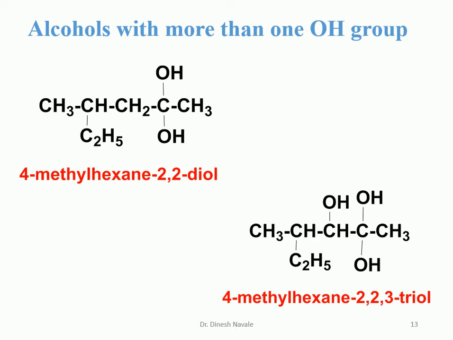We have to give the position of the OH. And there is a methyl substituent at carbon number 4. So it is 4-methylhexane-2,2,3-triol. For giving the nomenclature for the diol and triol, the alkane nomenclature will be utilized as it is, that is alkane, and then the word diol or triol should be used. So the E should be written as it is, whereas for one alcohol, the E will be replaced by ol.